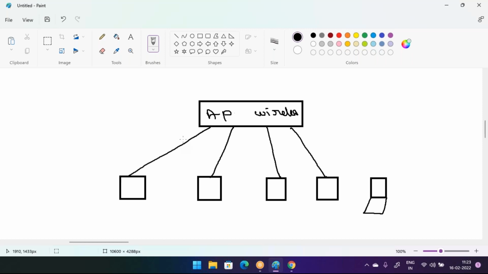It will support wired connectivity as well as wireless connectivity.